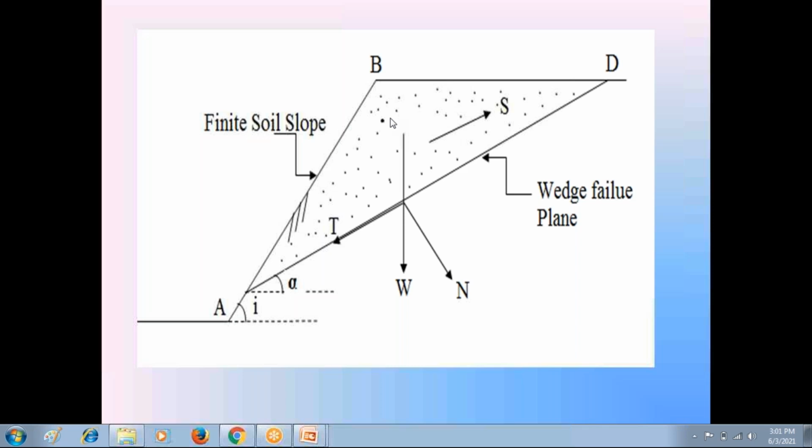This entire process is done for the finite side slope on the graph sheet. Most of the finite side slope stability analysis is done on the graph sheet.